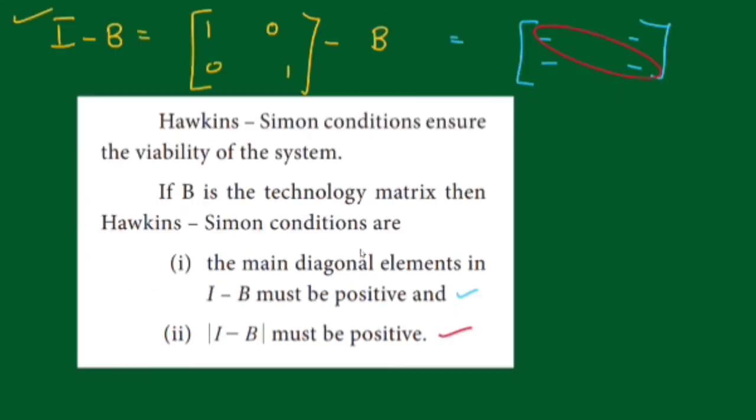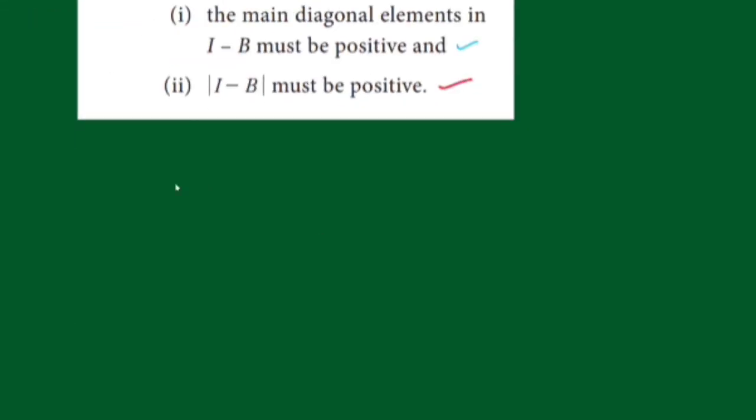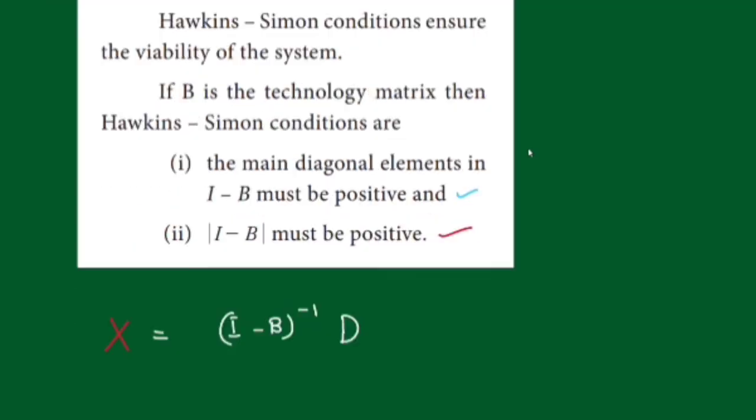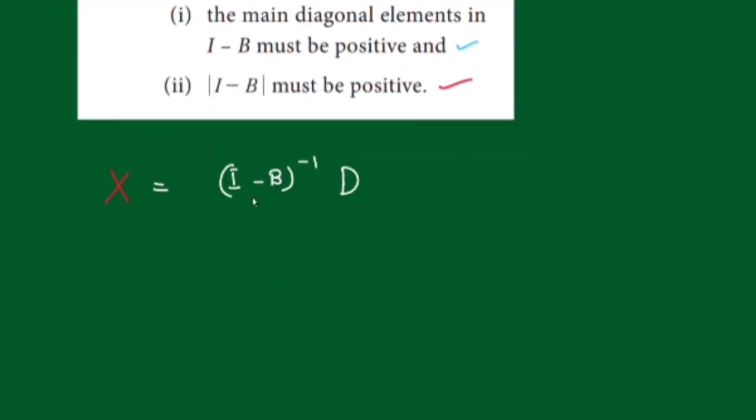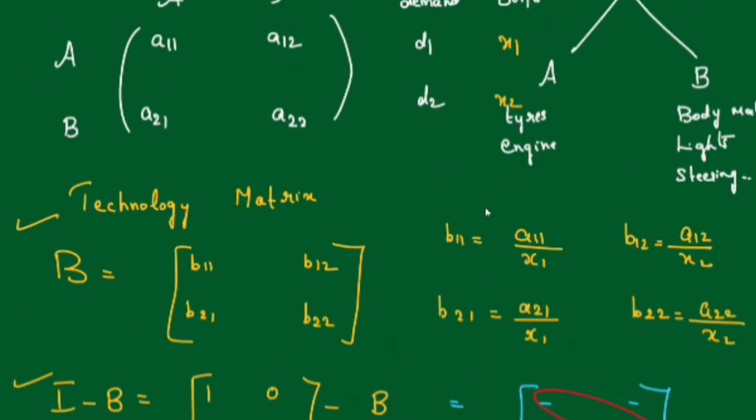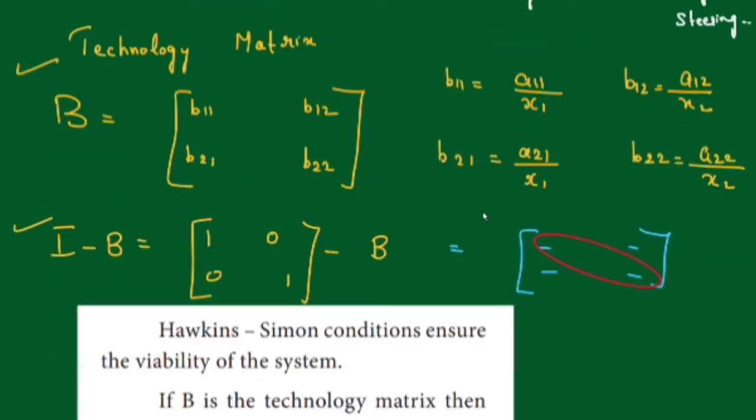Now, once it is viable, then you have to find the X matrix. The X matrix is the output, the final output that will be asked in the question. So X matrix is I minus B inverse into the final demand, the demand change, whatever is given in the question. You multiply the final demand and I minus B inverse, and you will get the final output. This is called input output analysis.